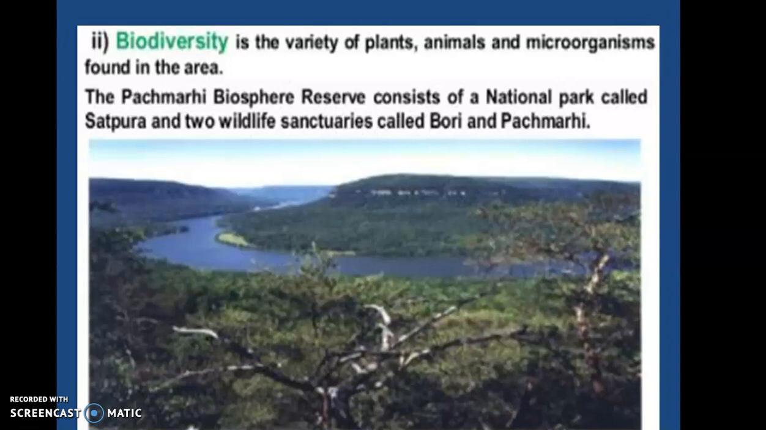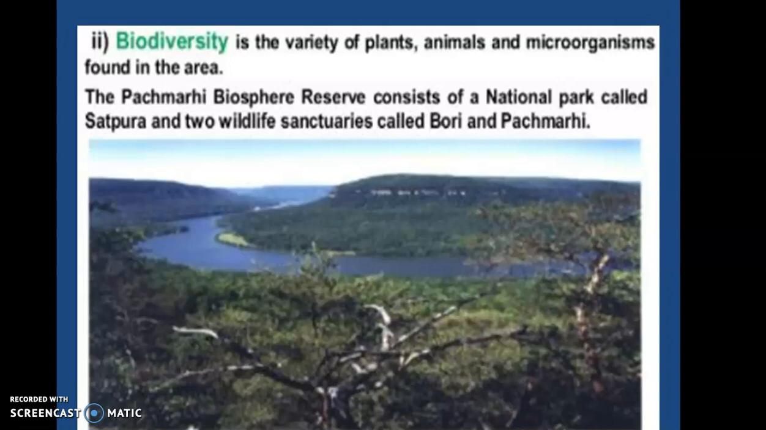Here they have given you an example which is there in the book also, that Panchmari Biosphere Reserve consists of a national park called Satpura and two wildlife sanctuaries, Bori and Panchmari, जो हम already बात कर चुके हैं. In other words, if biodiversity shows the richness of the species in a particular area or habitat, biodiversity of a desert, for example, a grassland and a rainforest are very much different from each other. About 10 million species of organisms, microorganisms, plants and animals are estimated to inhabit the earth, but we actually know only 1 or 2 millions of them.